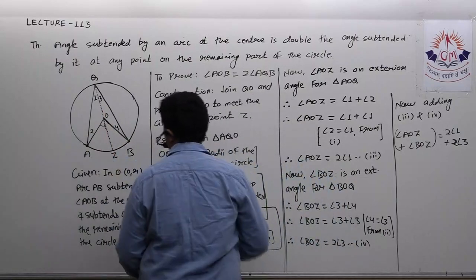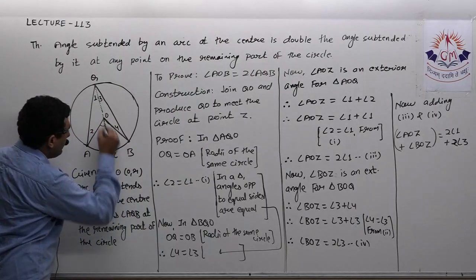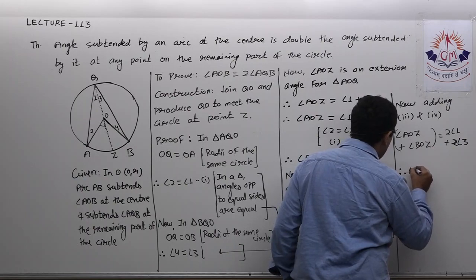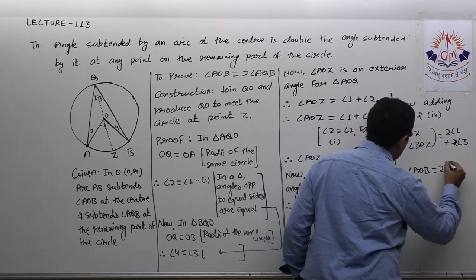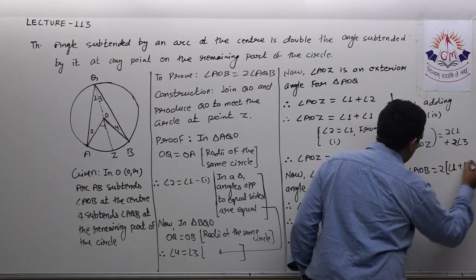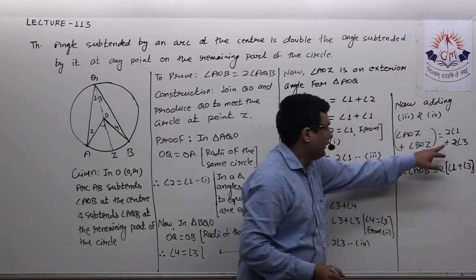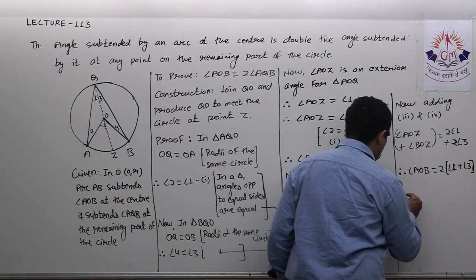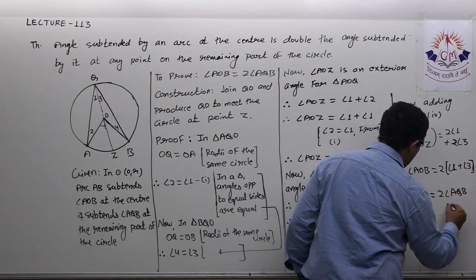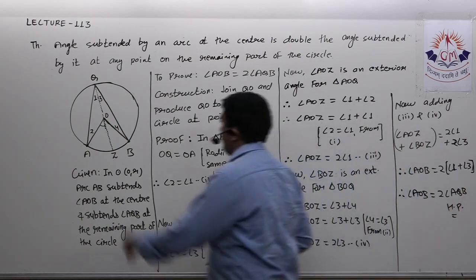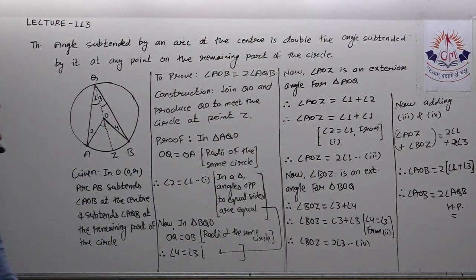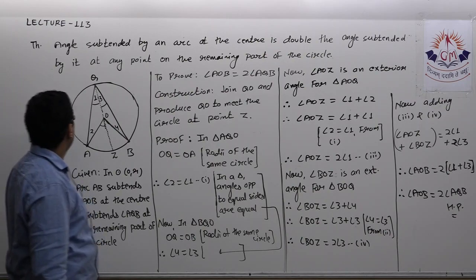Now AOZ, from the diagram you can see AOZ plus BOZ is equal to angle AOB. So here I write angle AOB is equal to twice of angle 1 plus angle 3. 2 is taken common. Therefore, angle AOB is equal to twice of angle AQB. Hence proved. This angle 1 plus angle 3 is angle AQB. So that is the proof of this. So please note it down.